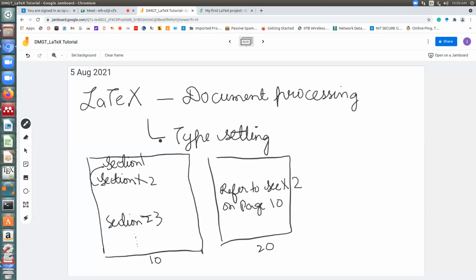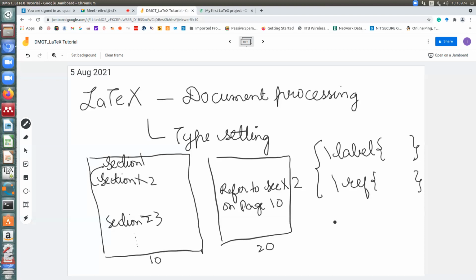And how do you do that? You do that using two commands. The first command is label, and its pairing command is called ref, or reference. Any object in a document which has a number, it could be a section, a subsection, a figure, a table, a theorem, all of them use these two commands for reference.